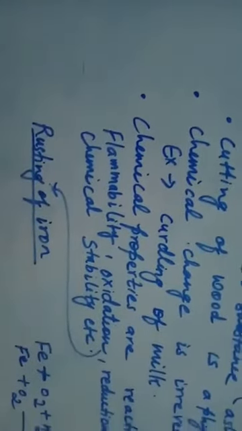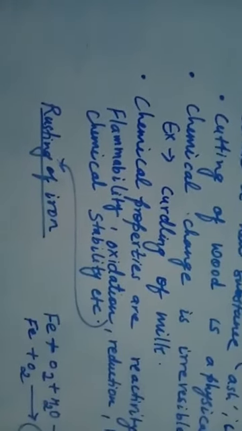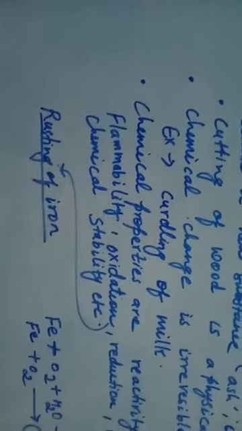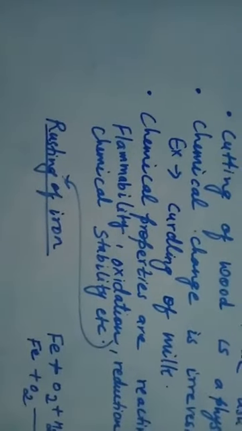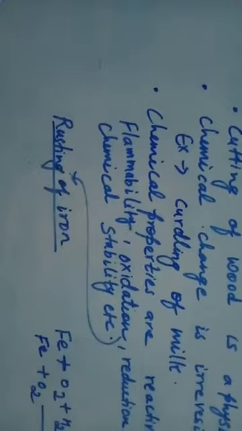So rusting of iron, you know what rusting of iron means? कोई भी लोहे की चीज में जंग लगना. So rusting is iron में जंग लगना. If you see any iron material in which rust has formed, can you get that rusted thing back to iron? No, you cannot get the iron back if rusting takes place in iron. ठीक है, जंग लगे हुए चीज को फिर से हम लोग उसको लोहे में नहीं बदल सकते हैं.